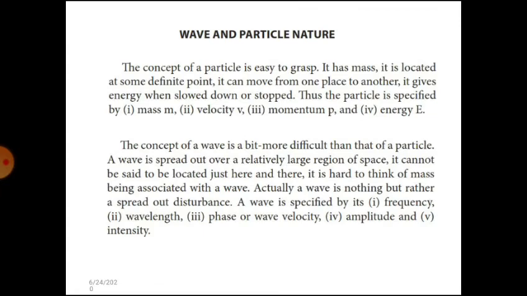Now we discuss wave and particle nature. The concept of a particle is very easy to grasp. It has mass and is located at some definite point. Thus, a particle is specified by mass, velocity, momentum and energy. The concept of a wave: it is an energy carrier. A wave is specified by frequency, wavelength, phase or wave velocity, amplitude, and intensity. A wave transfers energy from one place to another.